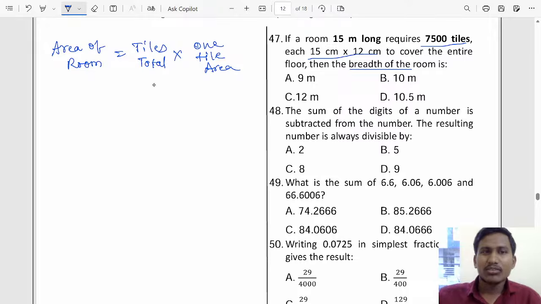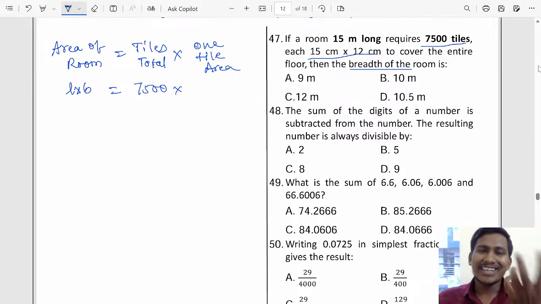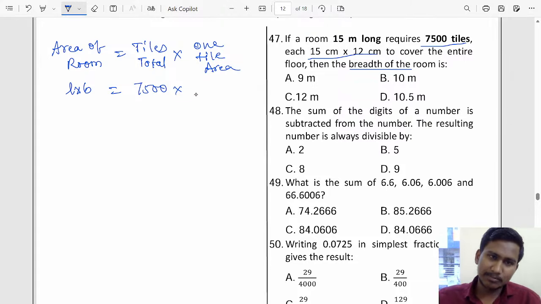So the room is a rectangle, so length into breadth. And here there are 7,500 tiles into tile area. The tile area is 15 into 12, that is also length into breadth only, right? So I will write 15 into 12 centimeter.